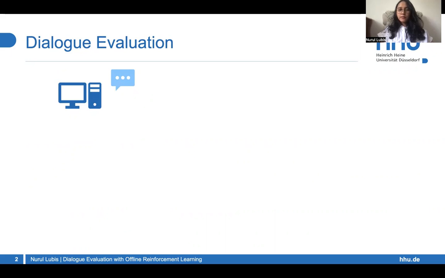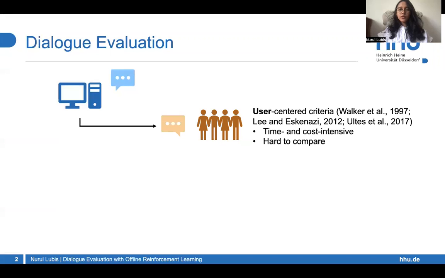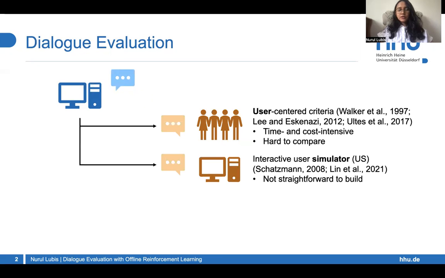For the longest time, dialogue evaluation was focused on user-centered criteria, where the system interacts with the user and the user gives feedback about the system afterwards. Unfortunately, this is very time and cost intensive to perform, and it's difficult to replicate for comparison purposes. Researchers then resort to a user simulator in place of a human user. However, developing such simulators is far from straightforward.